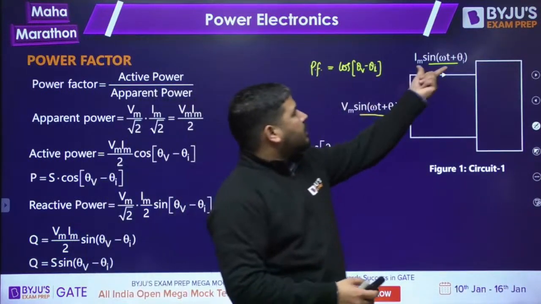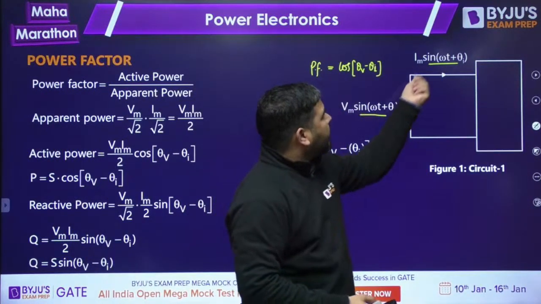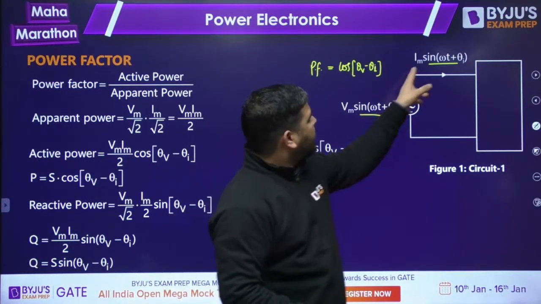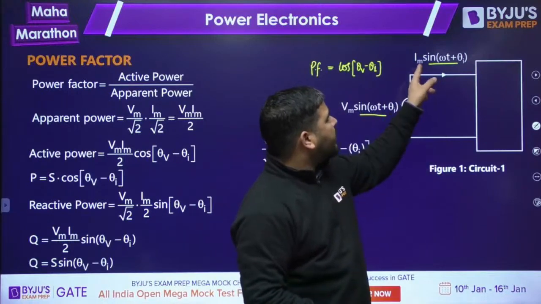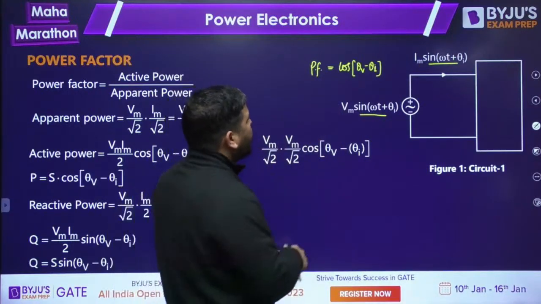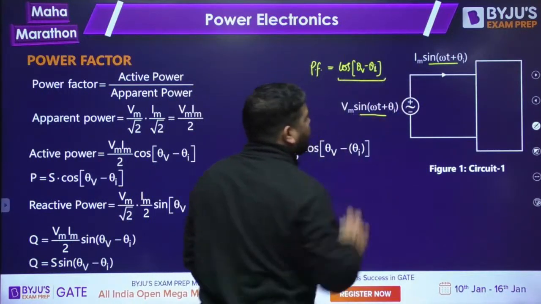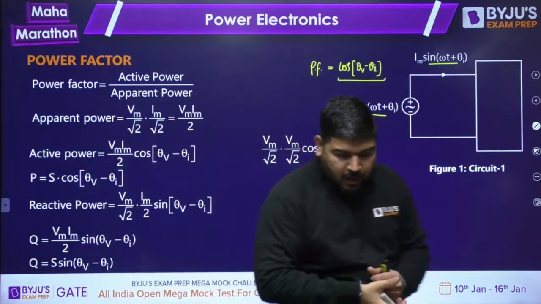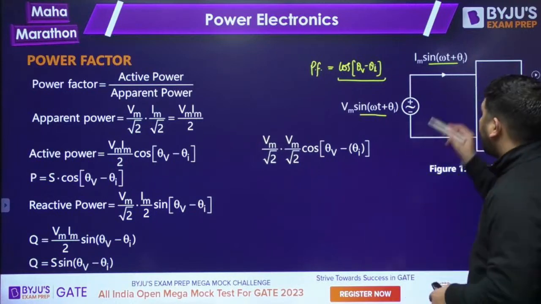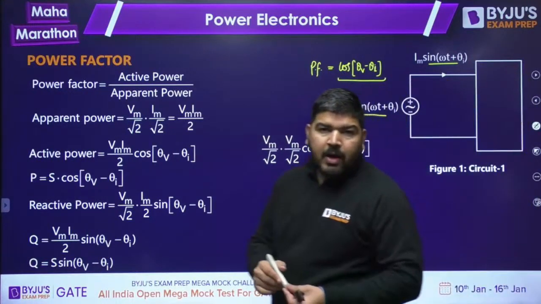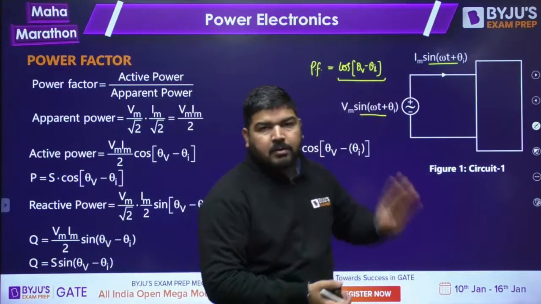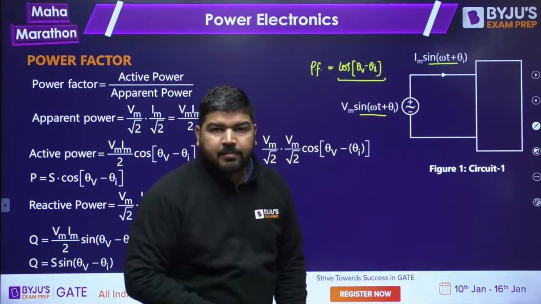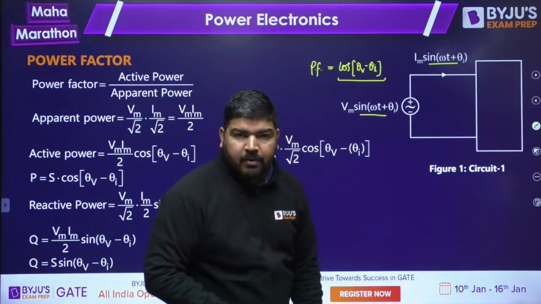In case of a pure sine wave, let's say the voltage is a pure sine wave and it has only one frequency. The current is also a pure sine wave and it has only one frequency. Then you can write the power factor like this. But the problem will arise when you have harmonics. Whenever you have harmonics, we cannot write the power factor like this. Then we have to calculate the power factor.